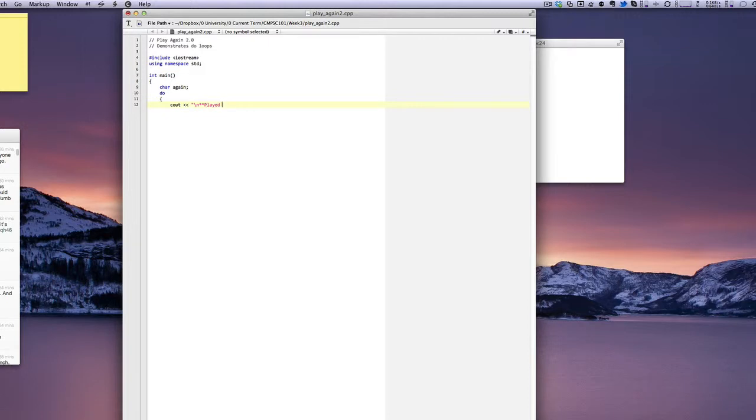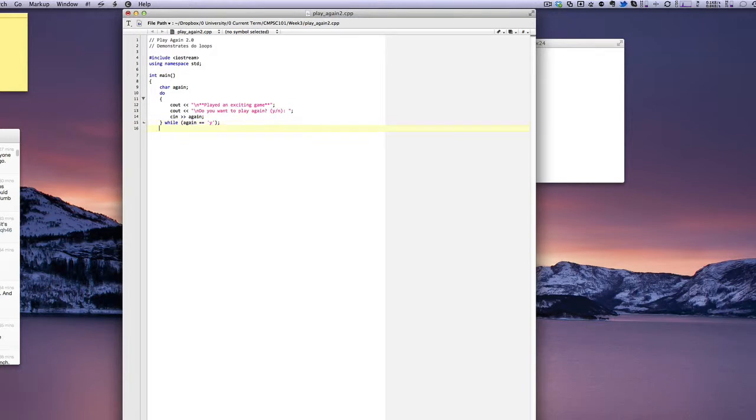played an exciting game, and ask the player, do you want to play again? Then I'll get their input and put it into the again variable. And that's the end of my statement. And then I have my test, while again is equal to y.